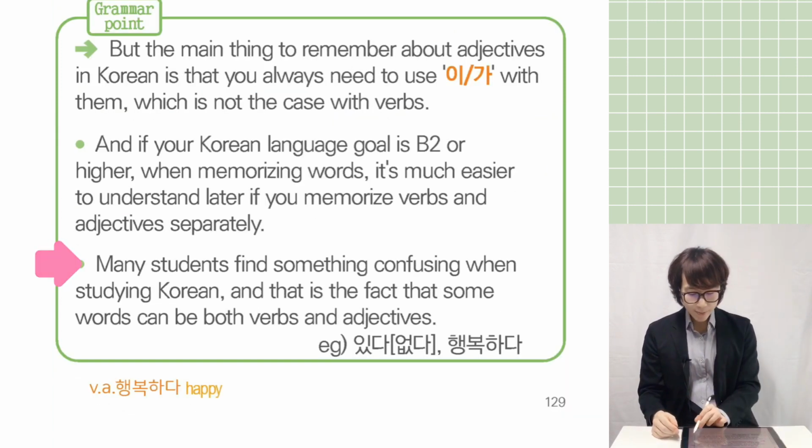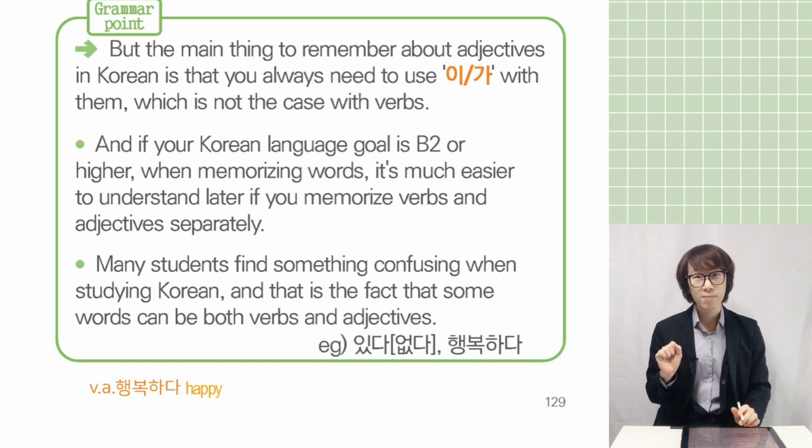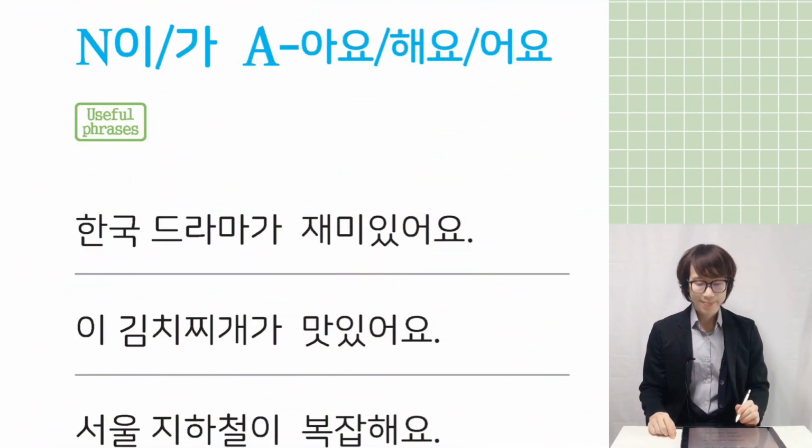Can you see? Many students find something confusing when studying Korean, and that is the fact that some words can be both verbs and adjectives. Yes, some, like 있다, 없다, 행복하다. These can be adjectives sometimes and verbs as well. You don't have to remember that so far, but when you study A2 level, it might be helpful. Let's practice the adjective.